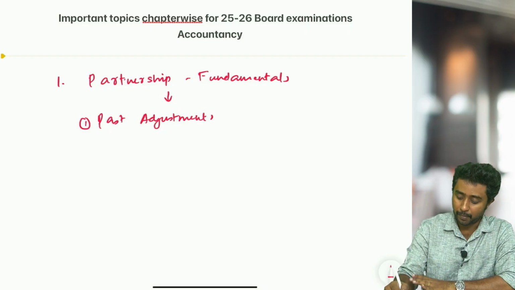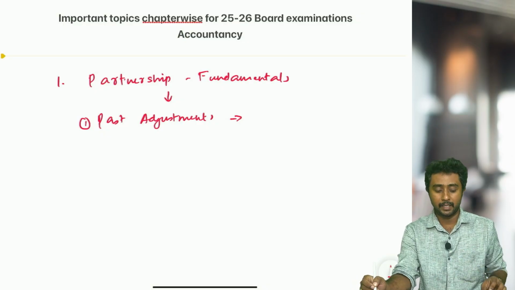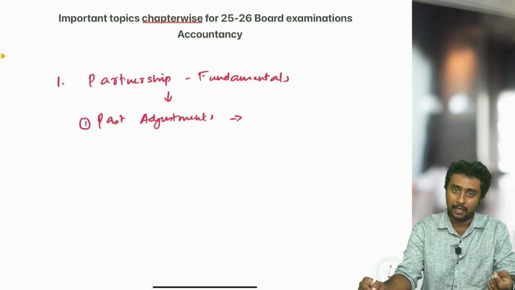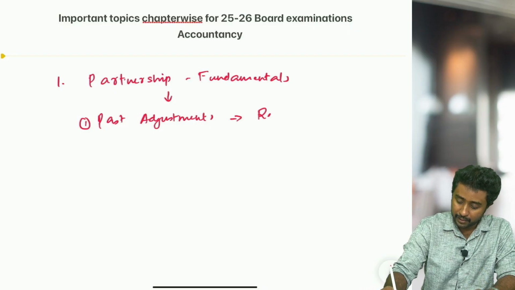So one is past adjustments. Obviously you know it is based on some kind of mistakes that we have made in the past and how to correct them. There are two methods here. One is the rectification entry; only a single rectification entry is there.